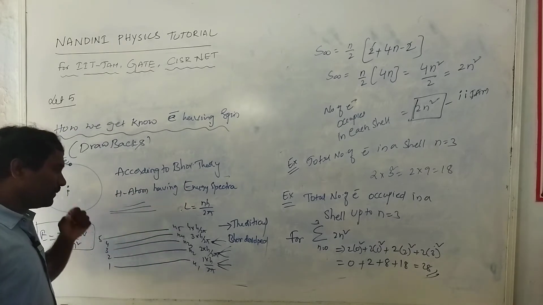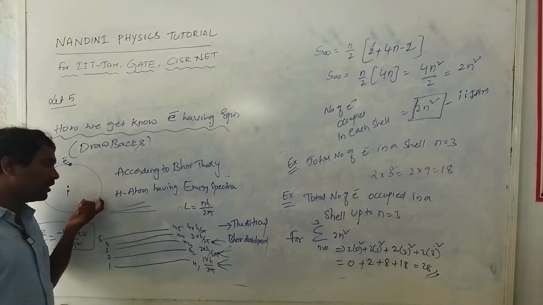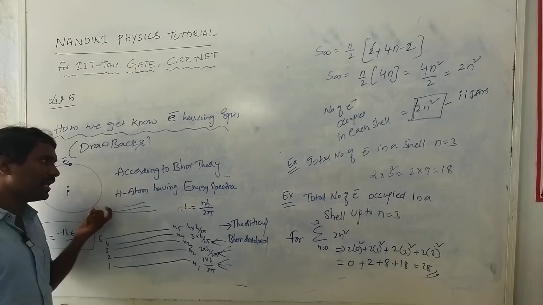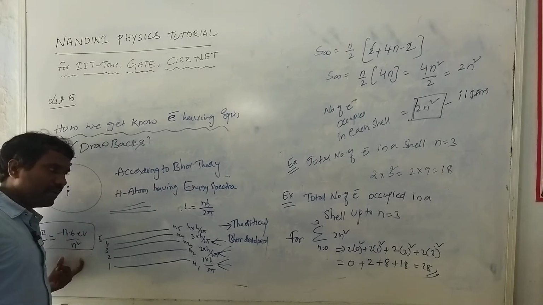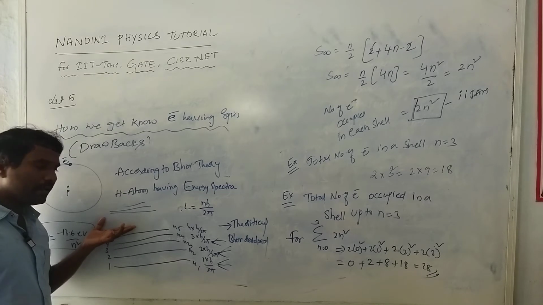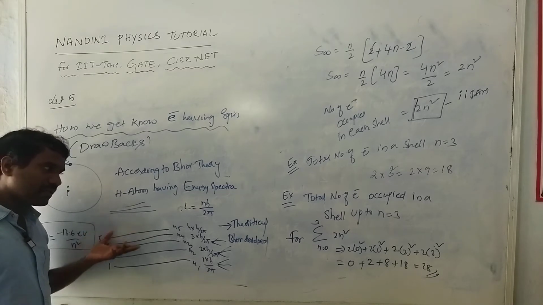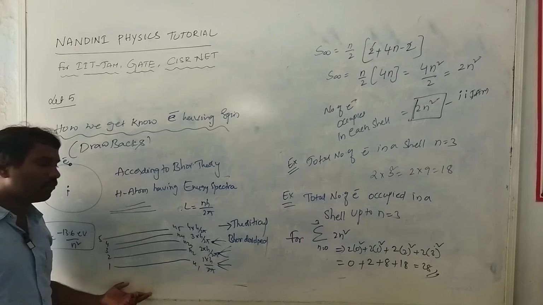So in general, according to Bohr theory, the hydrogen atom shows some energy spectra, but this spectra is completely different from the experimental spectra. Why?